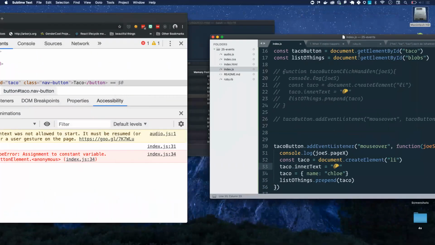Index.js line 34. It ran line 33. We're messing with the property inner text here, setting that to a taco, no problem. Line 34, reassigning the taco variable to an object with a name of Chloe, no dice. And it's not mad about your name being Chloe either.